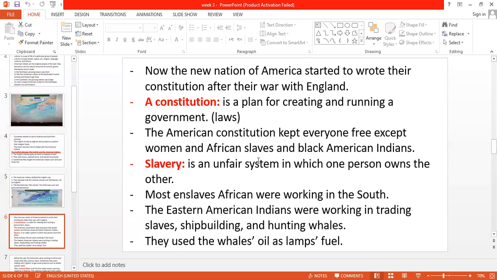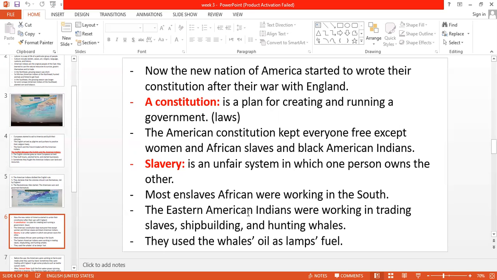Okay, because we said African slaves, we have to mention the meaning of slavery. Well, slavery means an unfair system, okay, in which one person owns another. Now I am rich and I bought you and you become my slave. You're gonna work as a servant, as a farmer, as a laborer, anything, okay? And most of the enslaved Africans were working in the South. You know, guys, in that time when they wrote their constitution, most of the African slaves were working in the South.